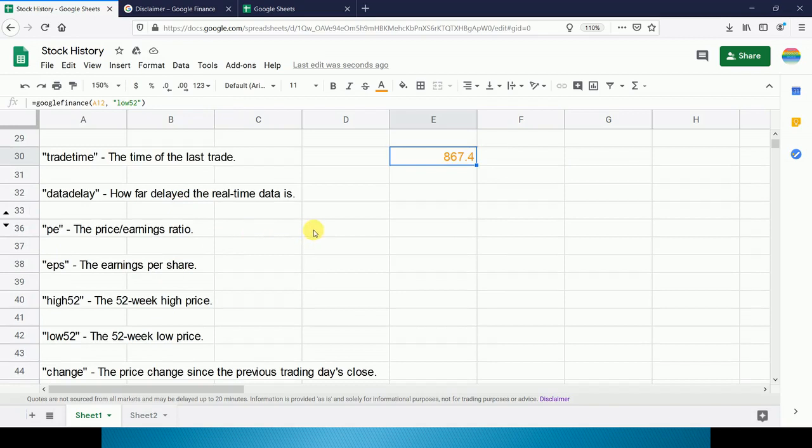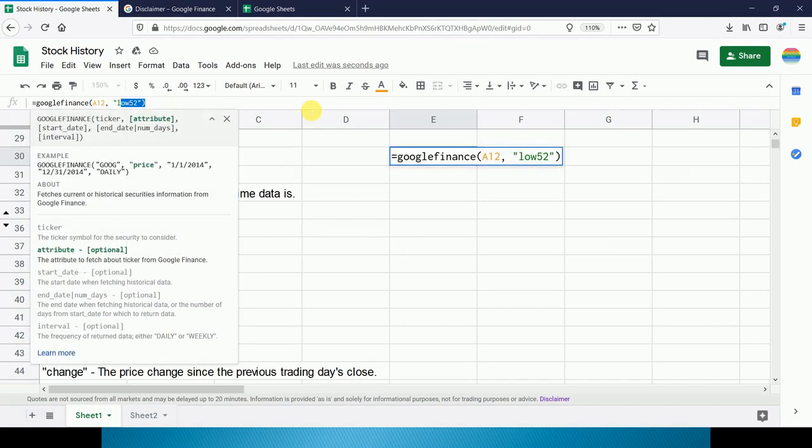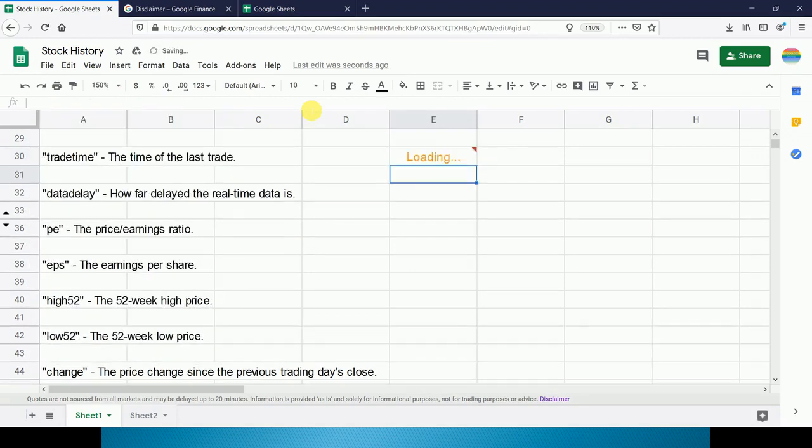Now in next trigger, we can get the price change since the previous trading day close. So here we will type change. So this is the price change in comparison to previous day. Now we will go to below.